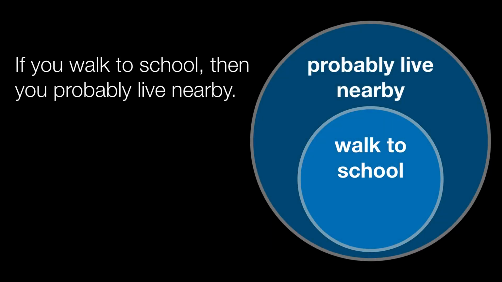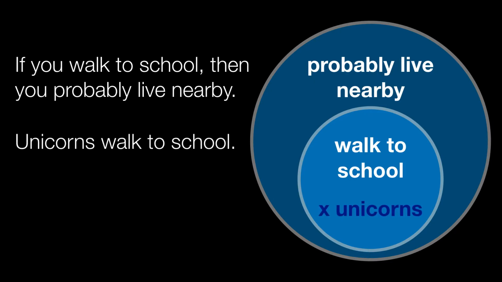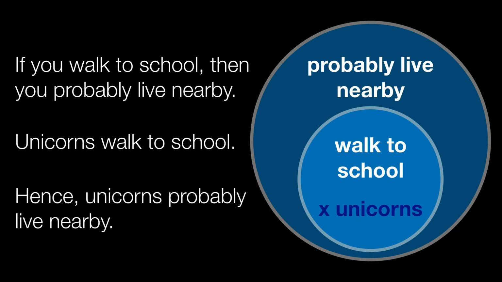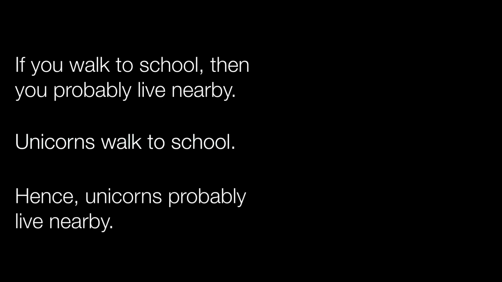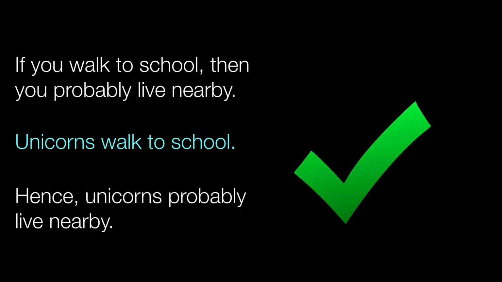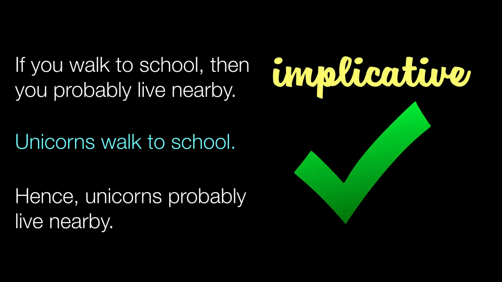Let's keep going. If you walk to school, then you probably live nearby. Unicorns walk to school. Hence, unicorns probably live nearby. This is another interesting case because we have a nonsensical statement as part of our argument. Still, it's a valid argument, and in particular, it's an implicative valid argument because we're using an if-then statement.